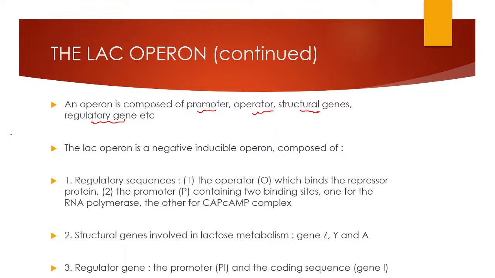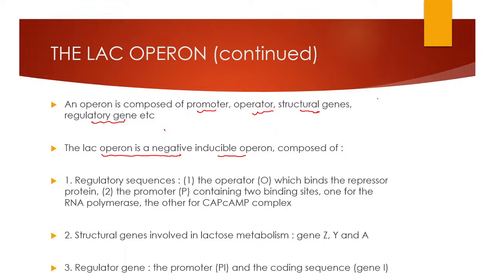So the lac operon is a negative inducible operon. Negative inducible operon means it can be switched off by using a repressor, and it can be switched on using an activator. So what is an inducible operon and what is a repressible operon?